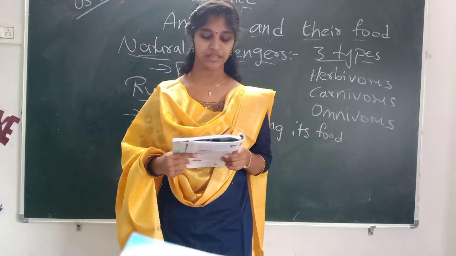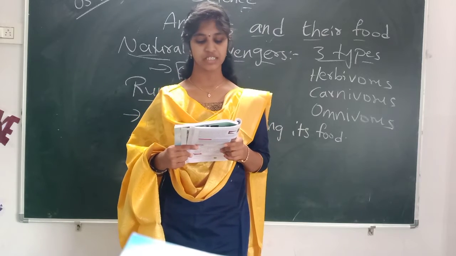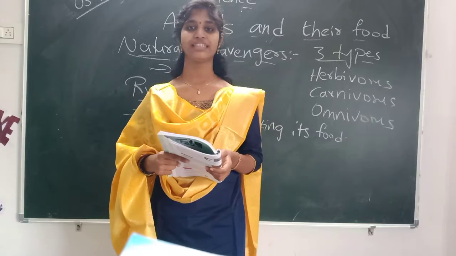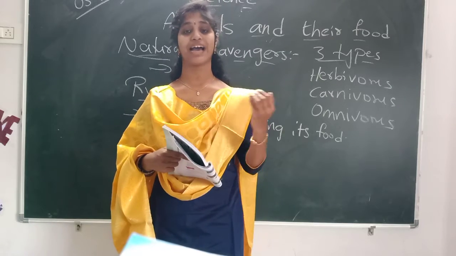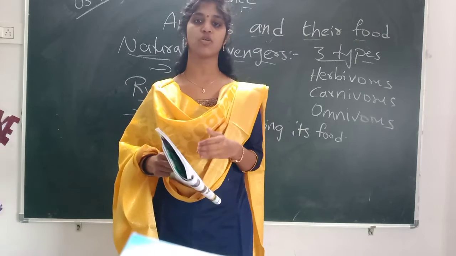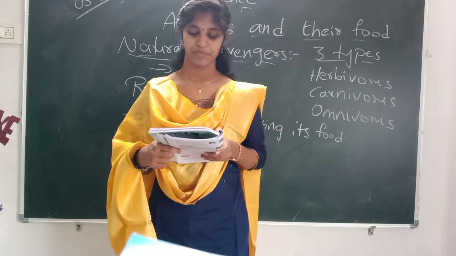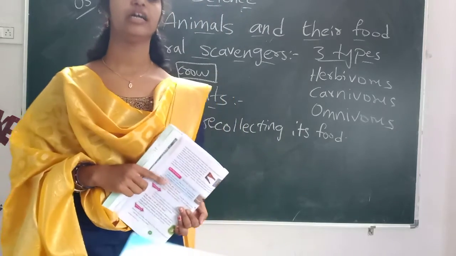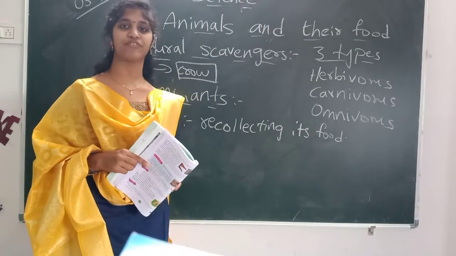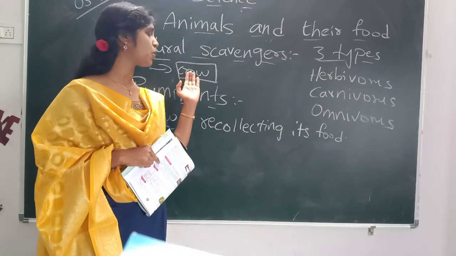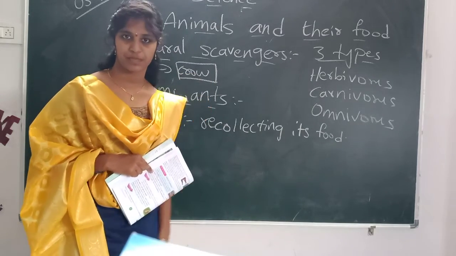After some time, they take the food material back from the stomach, and these animals are called ruminants. Here cow, buffalo as well as camel we call ruminants, and the process is called rumination.